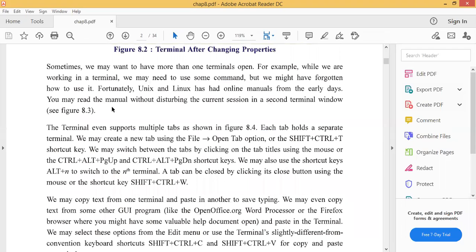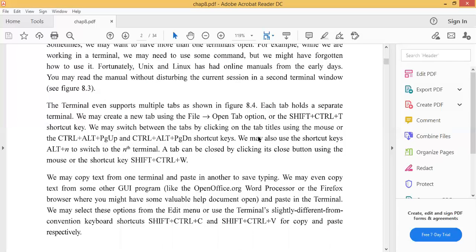The terminal even supports multiple tabs, as shown in figure 8.4. Each tab holds a separate terminal. We may create a new tab using the File, Open Tab option, or the shortcut key Shift plus Control plus T. We may switch between the tabs by clicking on a tab's title using the mouse, or with the shortcut keys Control Alt Page Up and Control Alt Page Down. Underline this line, Page Up and Page Down. We may also use the shortcut key Alt N to switch to the nth terminal.